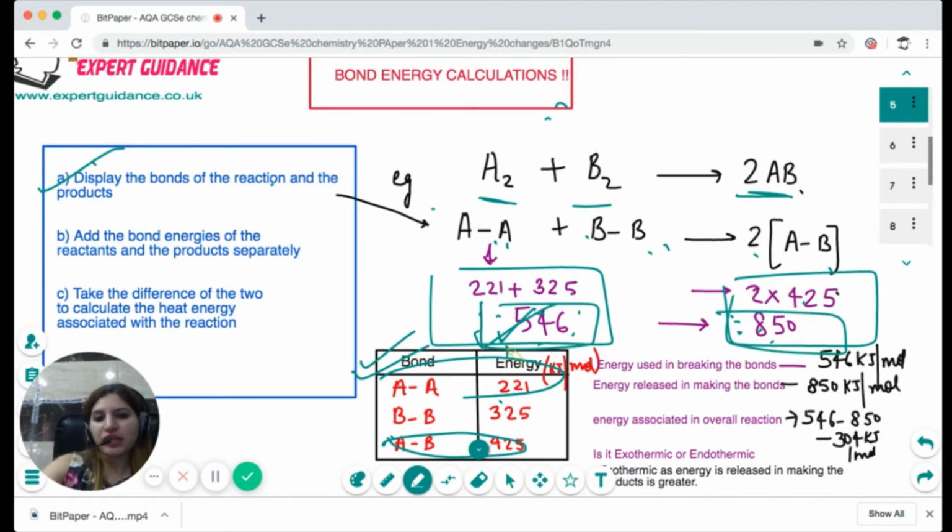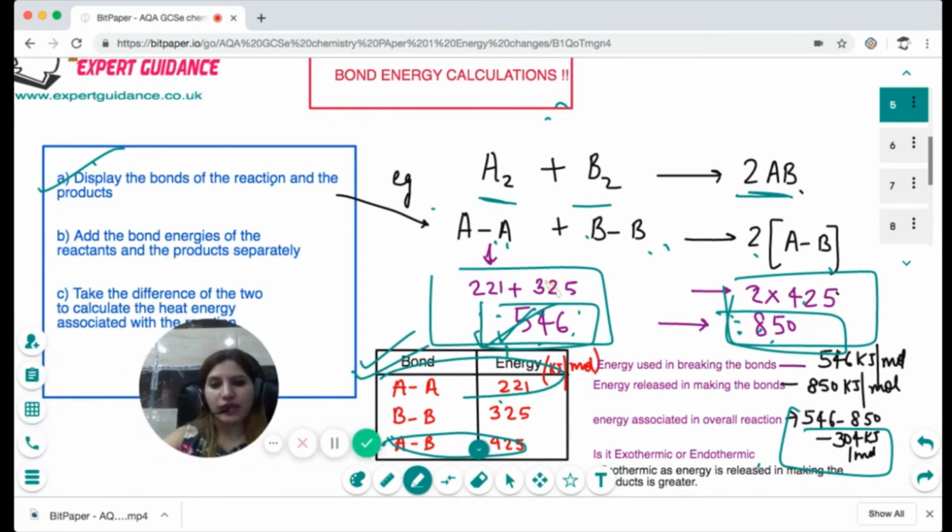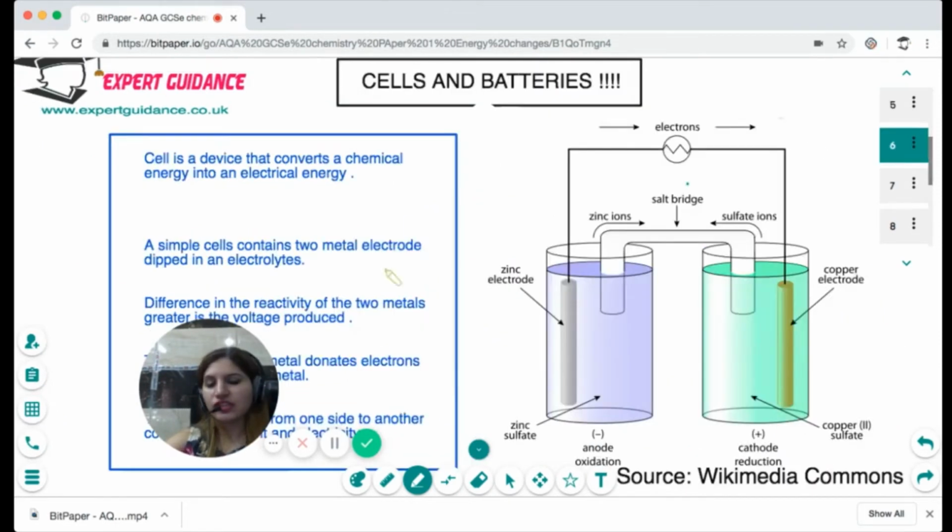You take away the two. That gives you minus 304. So 304 is the energy released to the surroundings. And in this case, the product has the higher energy, releasing more energy than is used up in the reactants. So therefore, it's an exothermic reaction. Okay, so I hope this bond energy calculation is clear to you.